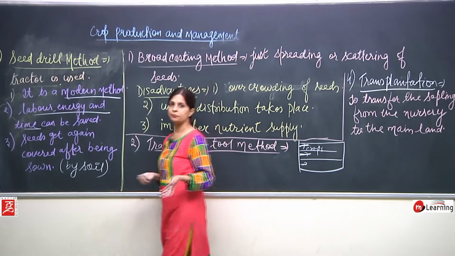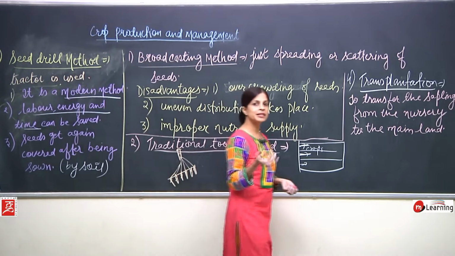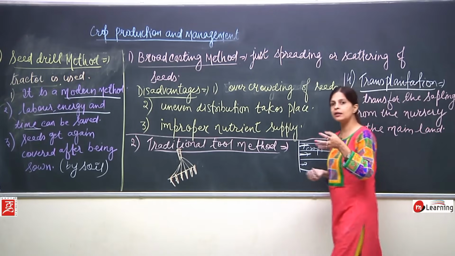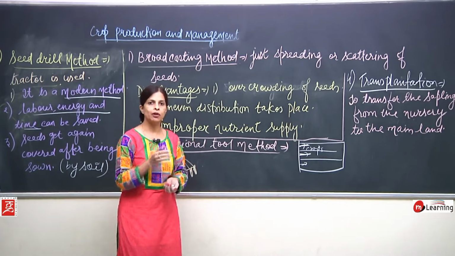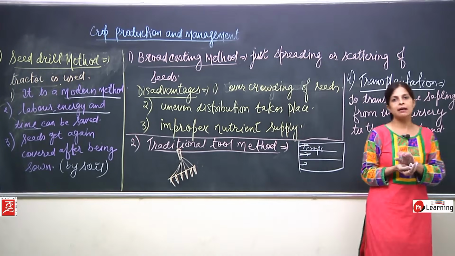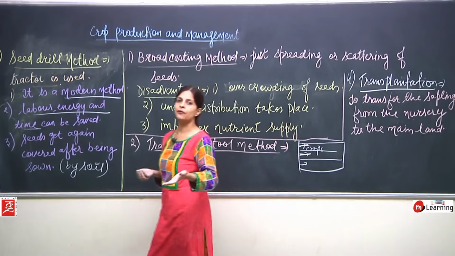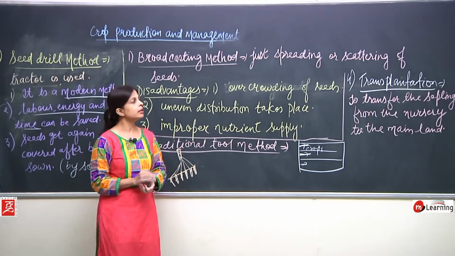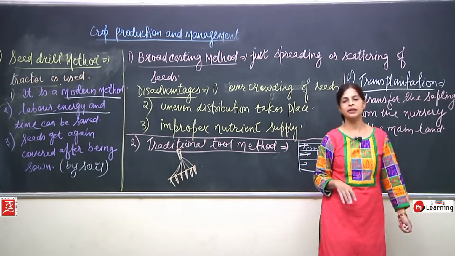Say for example, paddy can't be grown directly from seeds. Okay. A few vegetables are also like that, few flowering plants also like that. We can't directly plant these things into the field. Okay. So, what has to be done? These are first grown in the nurseries, and then when the seeds come out as a small sapling, this sapling is taken to the field and is transferred over there, is transplanted over there. Okay. So, we can take it as a fourth method of sowing, transplantation. Okay.